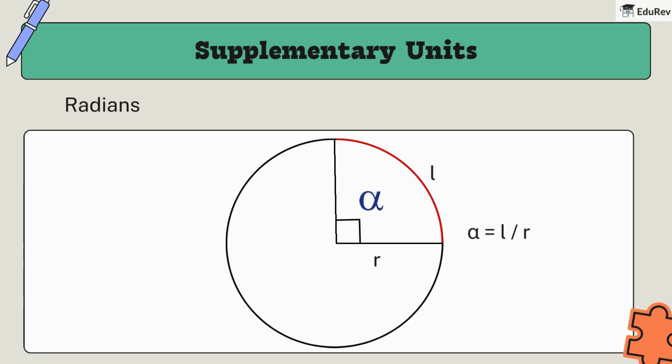In supplementary units, we have two units. Radians, rad, for measuring angles. Steradians, sr, for measuring solid angles. Let's visualize these. Radians: imagine a circular arc. We have alpha as the angle, r as the radius length, l as the arc length. The angle in radians is defined as alpha is equal to l by r.